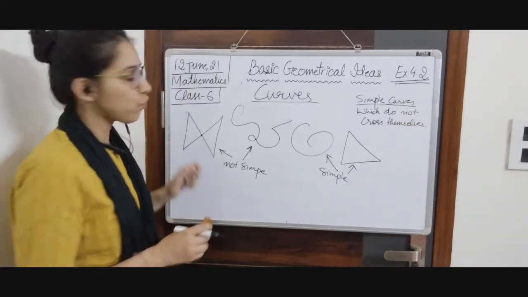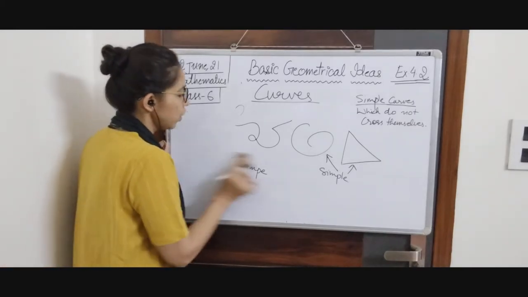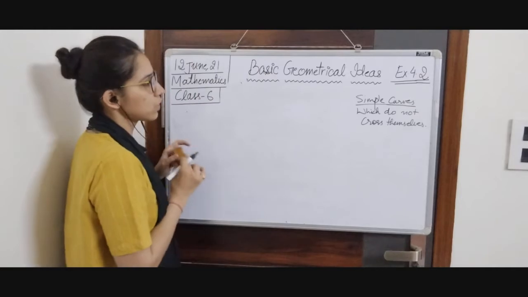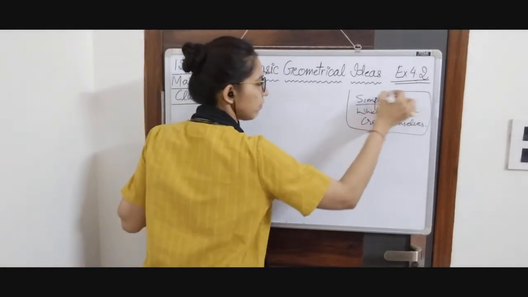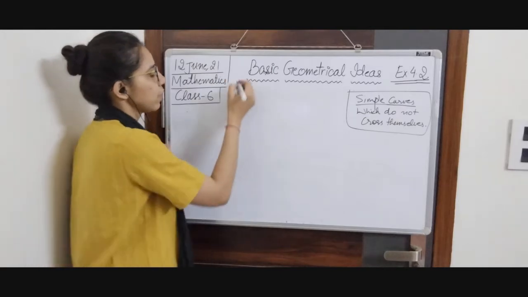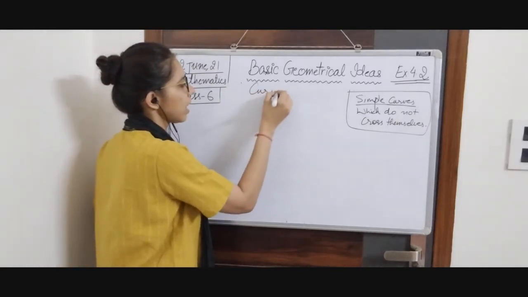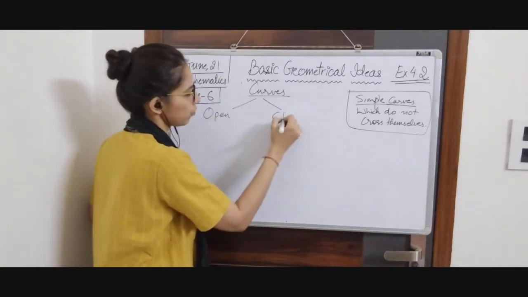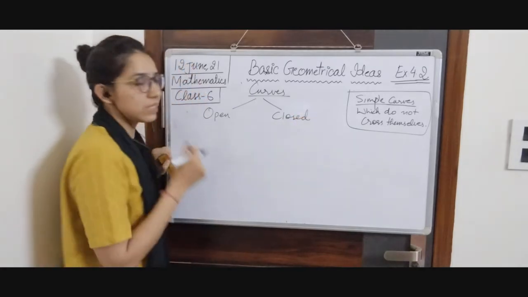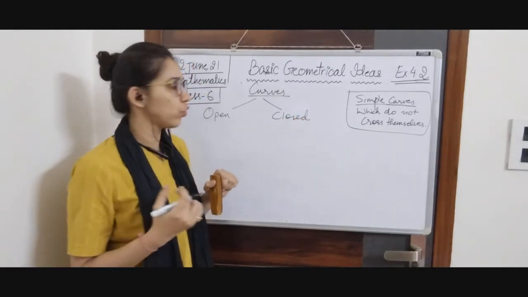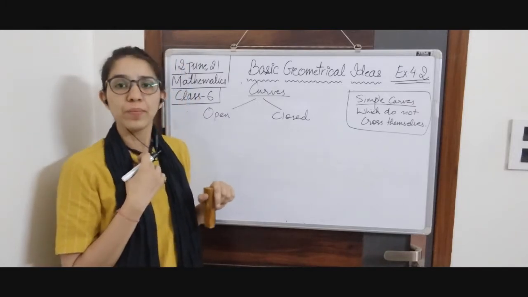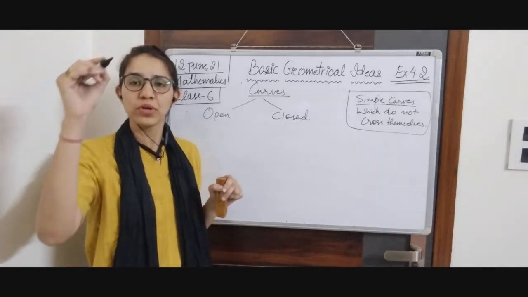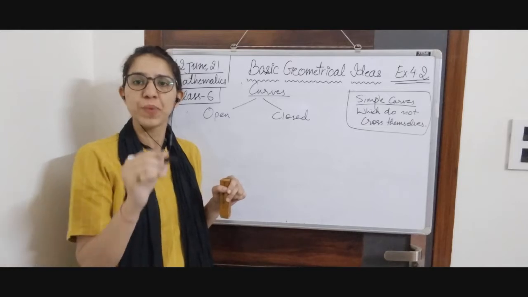Next we can move on to two types of curves. One is open curve and second is closed curve. We will use it again, so we are not rubbing it. Curves have two categories, open and closed. Closed means they have no endpoints. If we are starting from any random point and we follow the path of the curve, then we will reach back at that point.